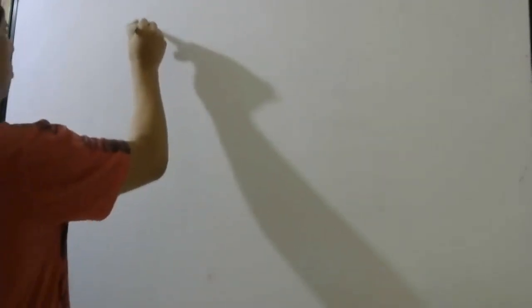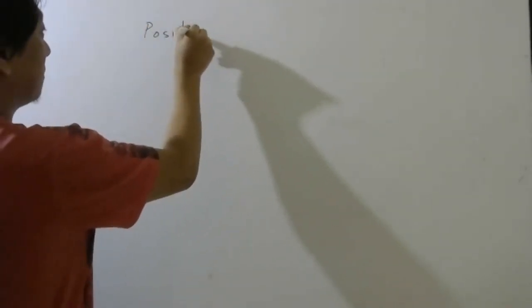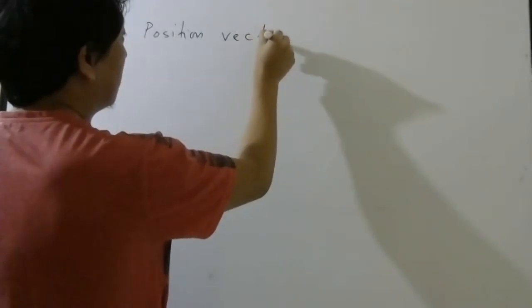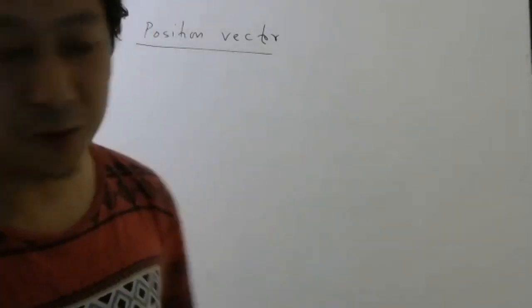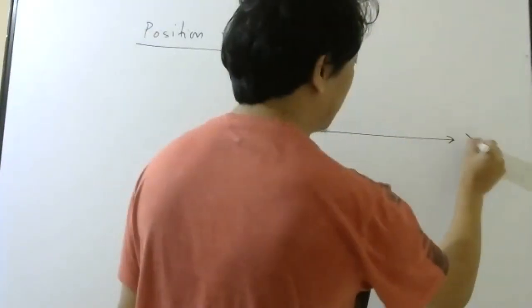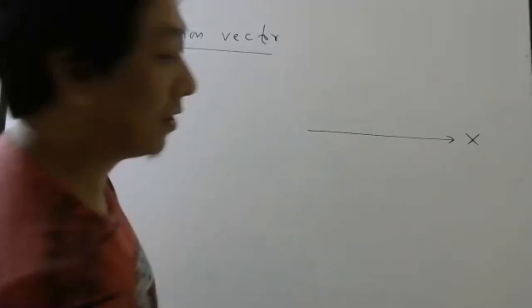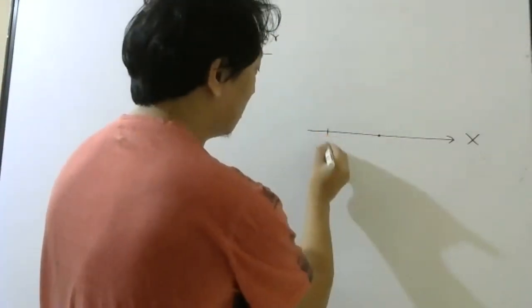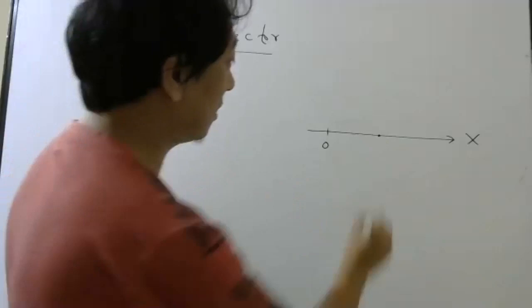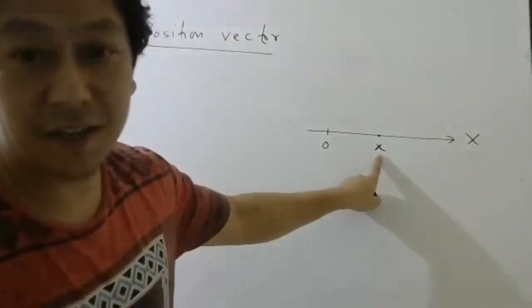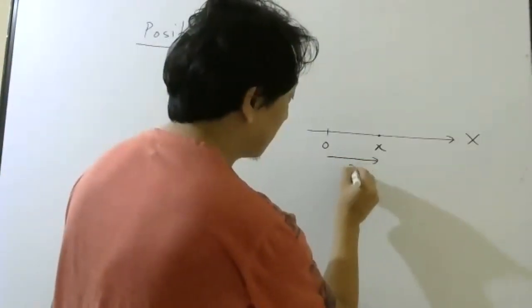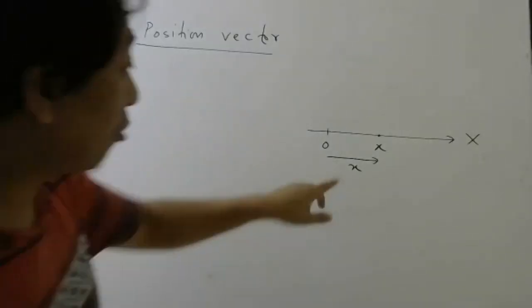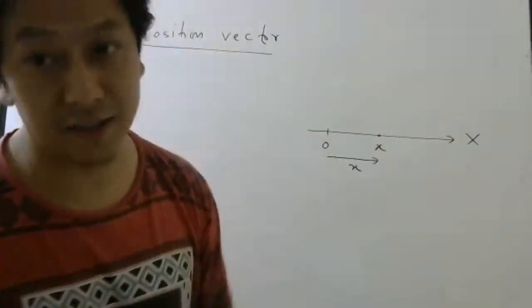So the first thing we study in 2D motion is obviously position vector. Same thing we did when we started one-dimensional motion. When we started one-dimensional motion, the first thing I taught you is position coordinate. So this is your origin. If you are here right now, then this X represents your position coordinate. Actually, it means this distance. Similarly, now my particle will not move only along x-axis.